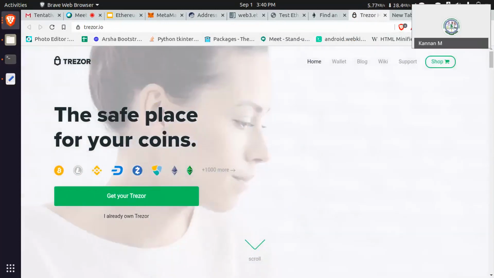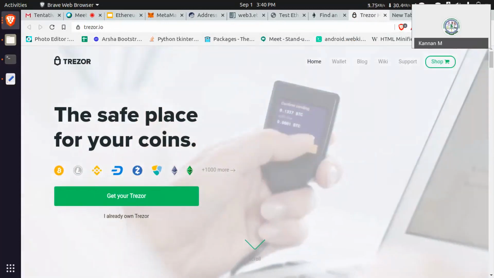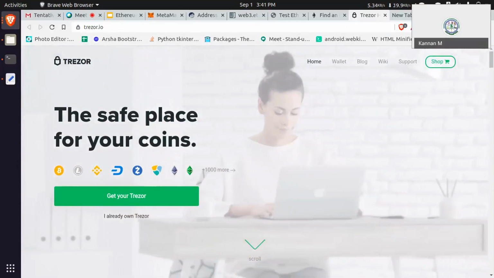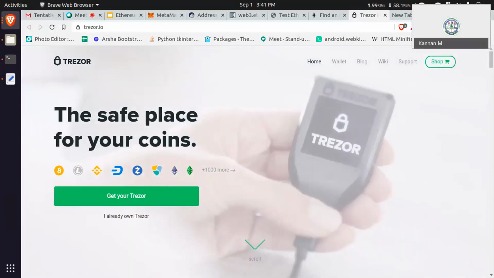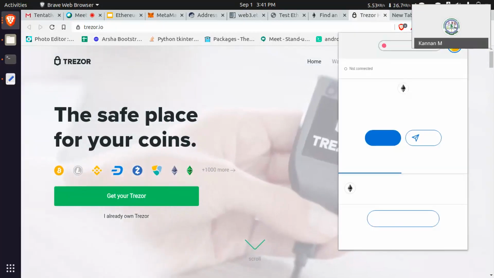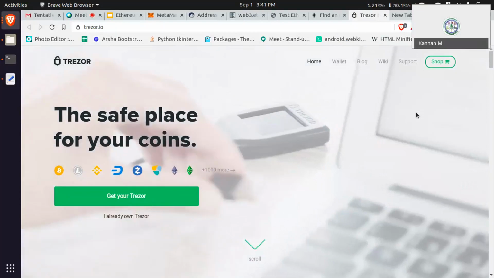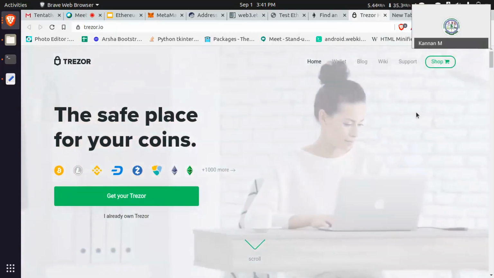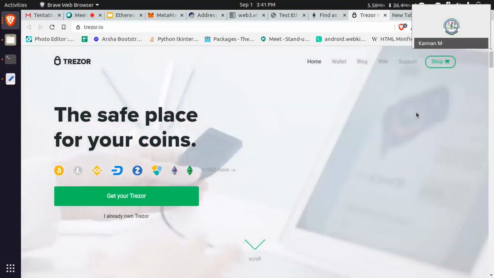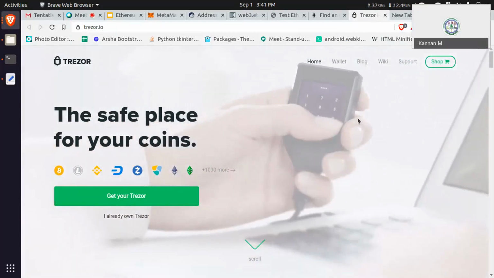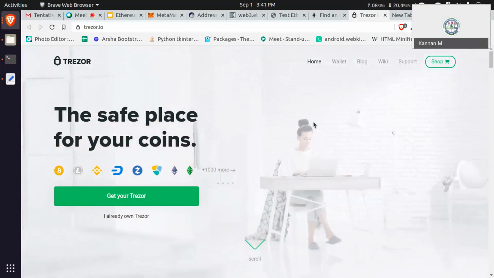And then, for any transaction, you need to create one PIN, like the password in MetaMask. The same way, you need to create one PIN. After the PIN creation, it will show all the cryptocurrencies. In that, you just select Ethereum. Enter the PIN, and then you can select the Ethereum icon.